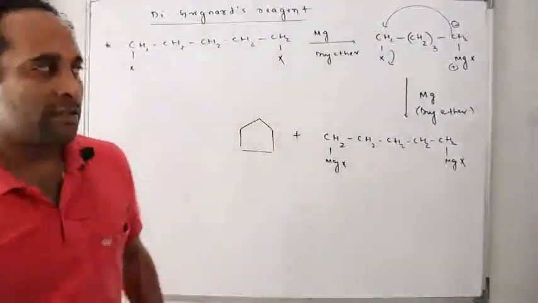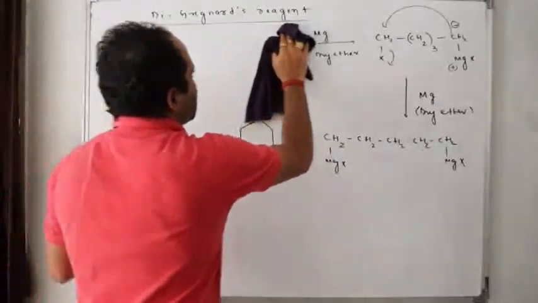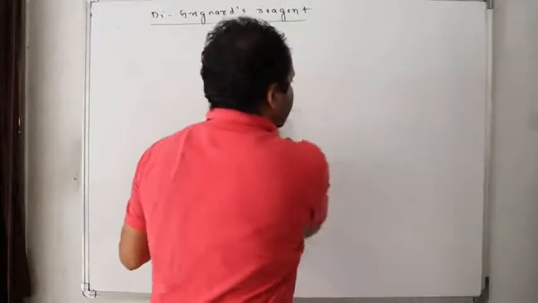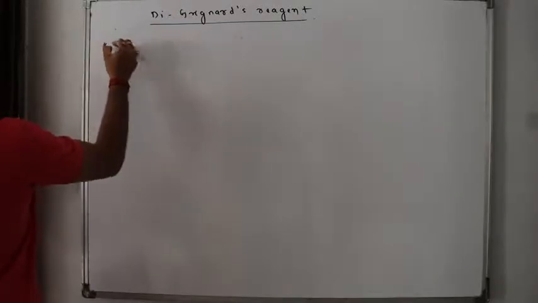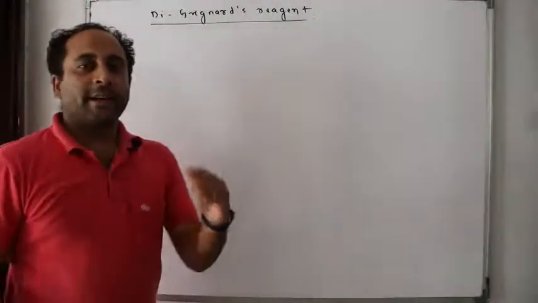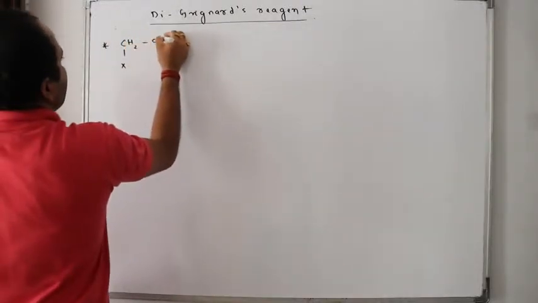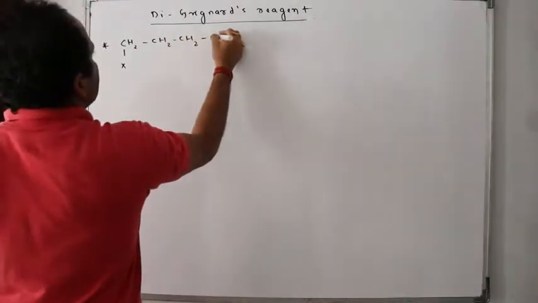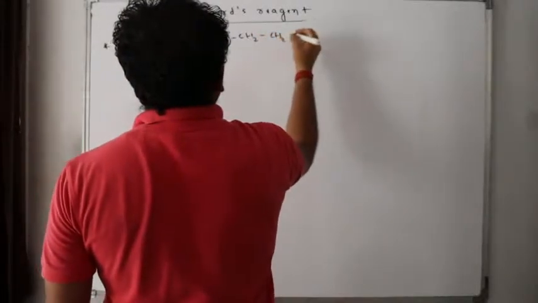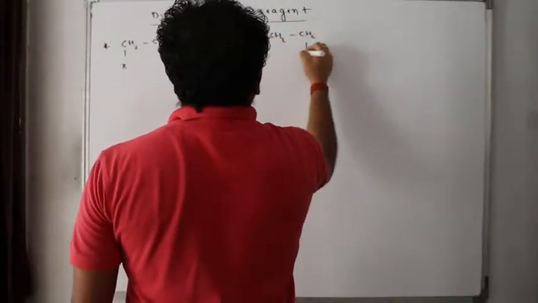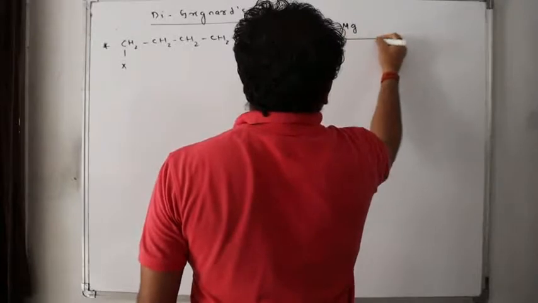Now, next example. Pause my video and kindly write it. Let's go for one more example. Third example. What is the third example? If I take here a 1,6-dihalide, X-CH2, CH2, CH2, CH2, CH2, CH2-X. Now if I treat this with magnesium in dry ether, what will happen?